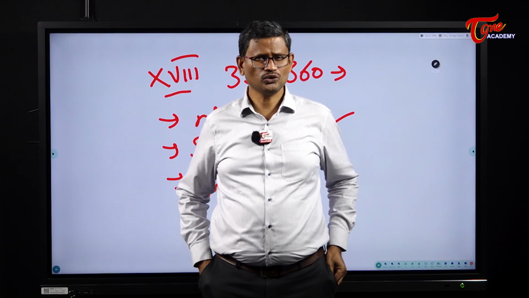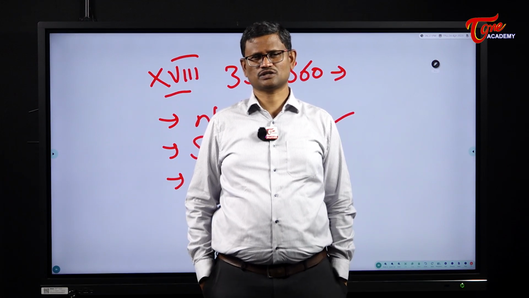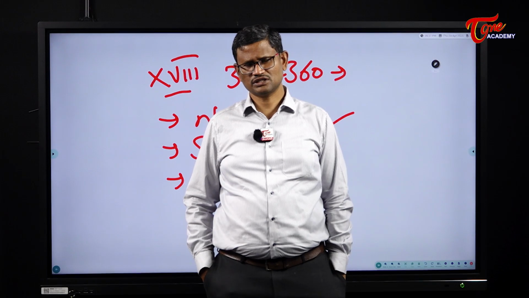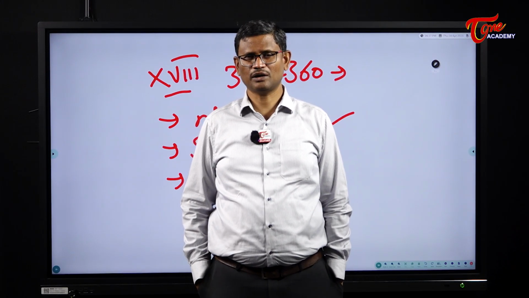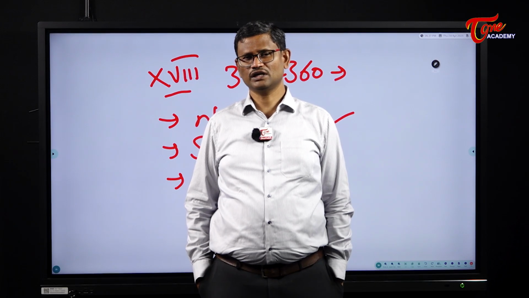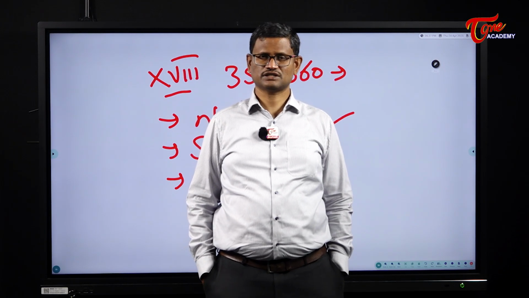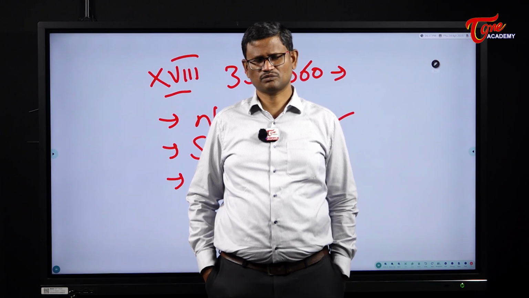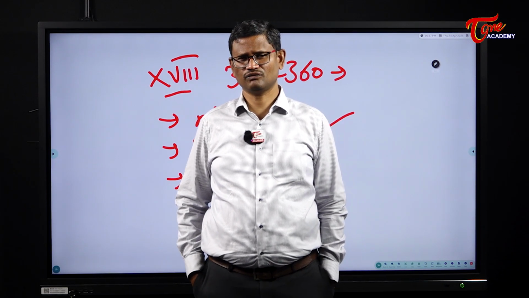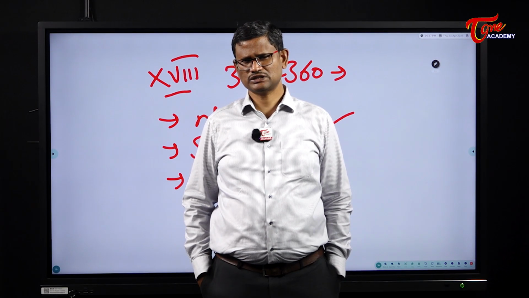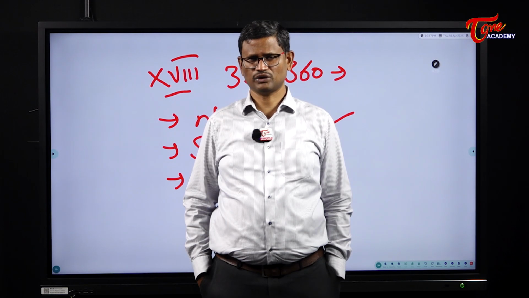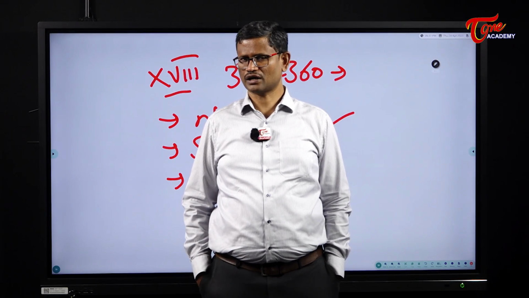Then what will happen to the duration of the Lok Sabha and the legislative assemblies? Once a national emergency is in operation, the tenure of the Lok Sabha can be extended through a law made by the Parliament for 1 year at a time. Similarly, if necessary, the tenure of the legislative assembly can also be extended every time by 1 year through a law made by Parliament. So when national emergency is in operation, the tenures of Lok Sabha and legislative assembly can be extended, but this needs a parliamentary law.